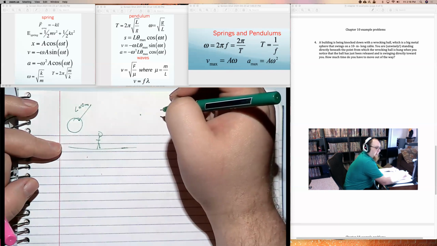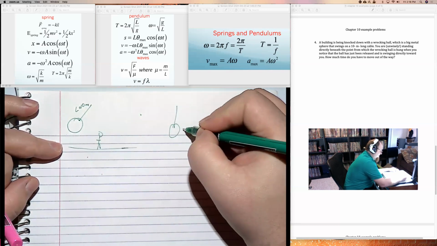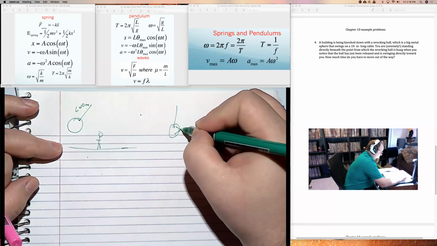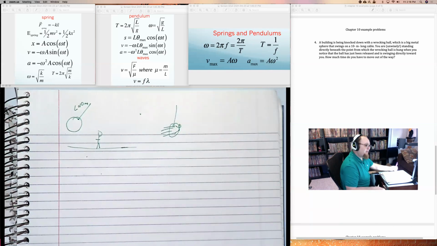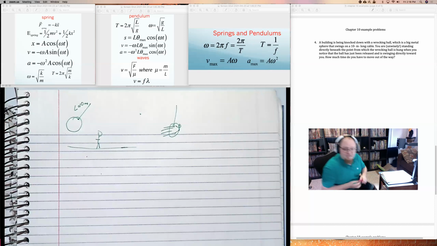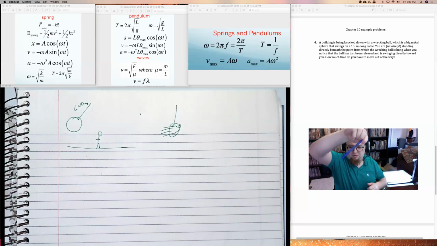And the question is, how long do you have to get out of the way before this thing goes flying through, gets to the lowest point, and splatters you against it? Well, none of these problems really get into time. They get into period. We have a question about the period of motion. But the period of motion is how long it would take the wrecking ball to go from here, across, and then back. I'm wearing green. Let's not use green. So go from here, across, and back. It's not talking about how long to get to the lowest point.